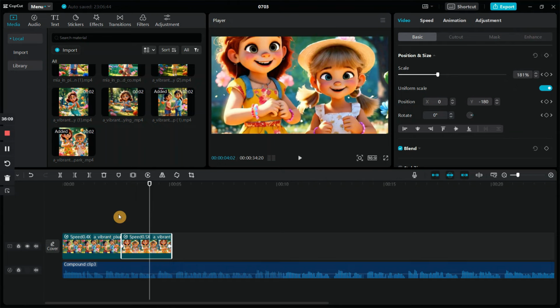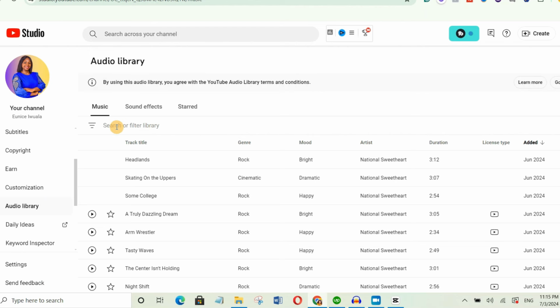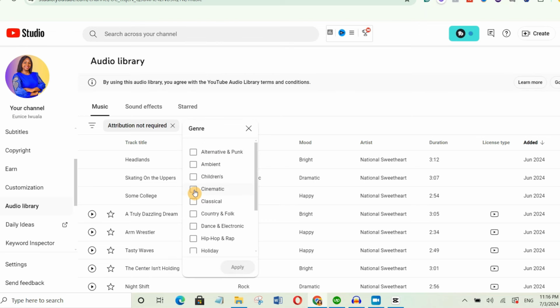Just simply come over to the audio library and then you can filter the search by selecting attribution not required. The reason why I like to use attribution not required is that you don't need to give attribution to the artist that created the music. This will help you to avoid any monetization issue. And then you can just click on it again. So I'll go ahead and select cinematic and click apply.